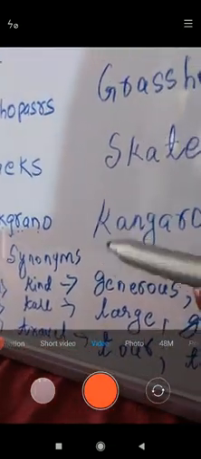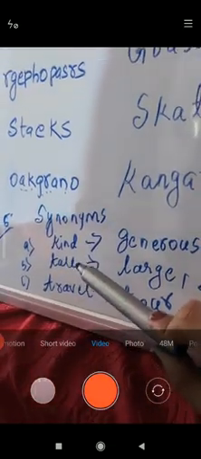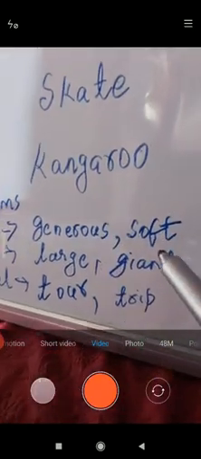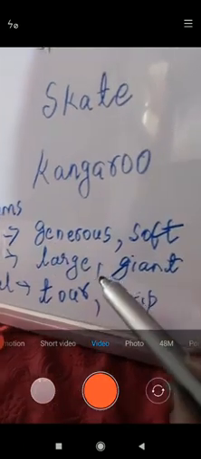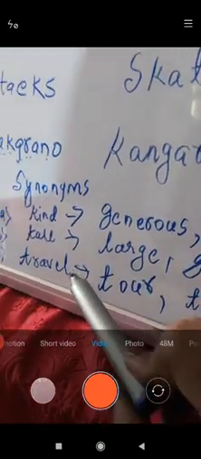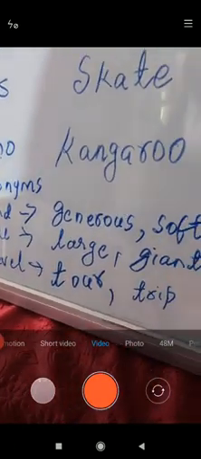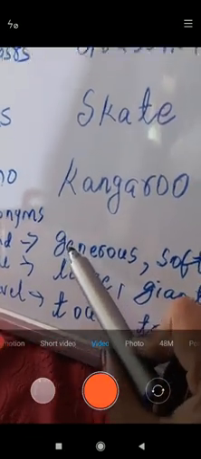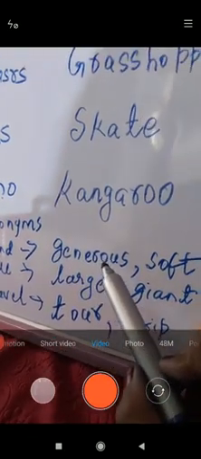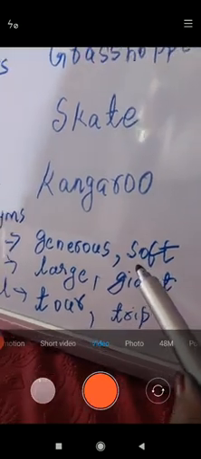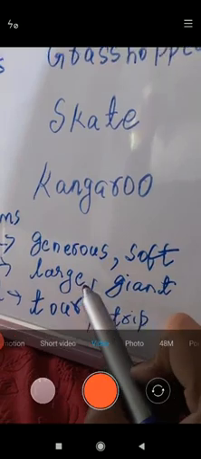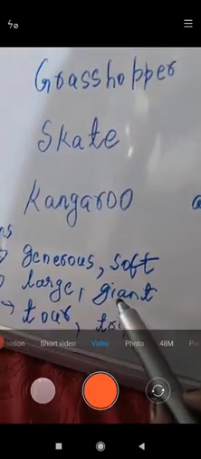Now just recall these words. Synonyms: kind, tall, travel. Kind is generous and soft, tall is large and giant, and travel is tour and trip. The spelling of generous is G-E-N-E-R-O-U-S. Next, soft, S-O-F-T. Tall is large, L-A-R-G-E, and giant, G-I-A-N-T.